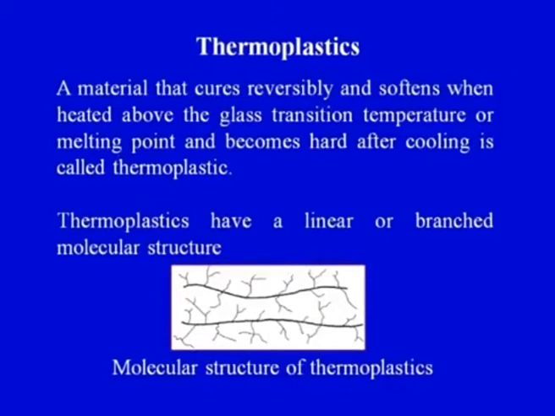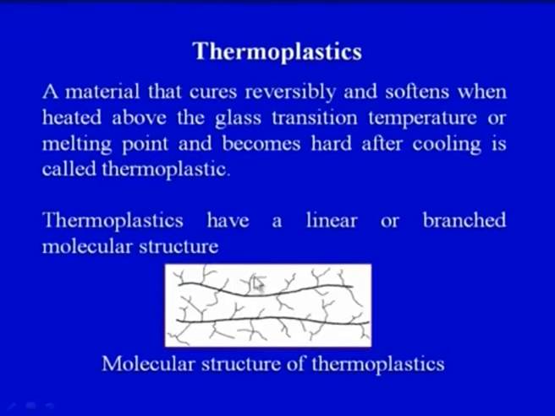We will see what the various types of thermoplastics and thermosets are, and why there is a difference between the two when they are subjected to the curing process, because one is curing reversibly and the other is curing irreversibly. There has to be some difference at a particular level which makes this happen. Thermoplastics have a linear or a branched molecular structure. The molecular structure of thermoplastics is given on the screen. We can see that these are the branches.